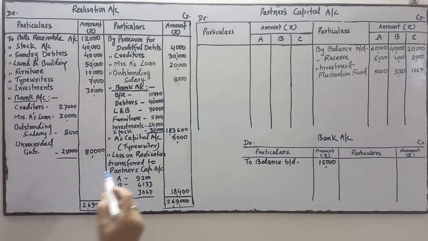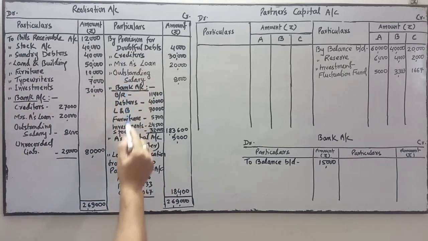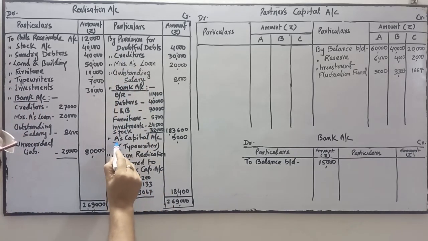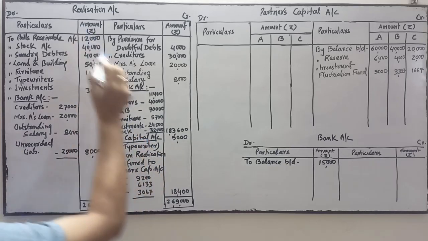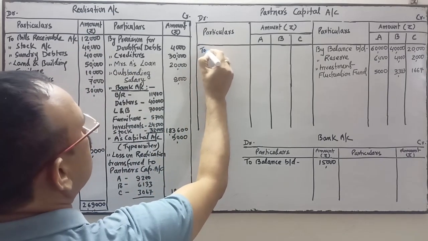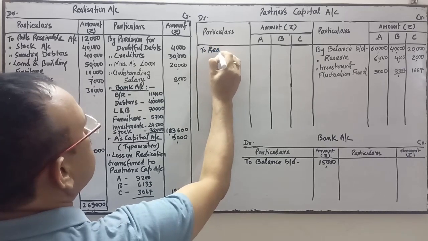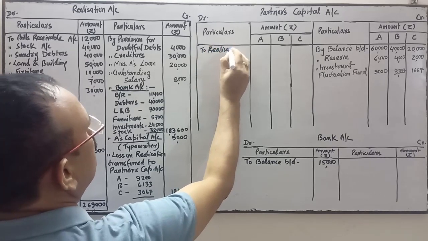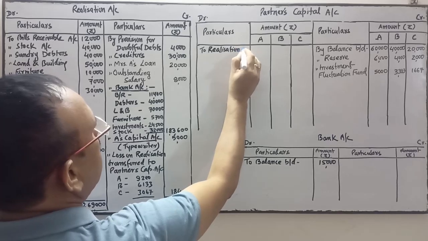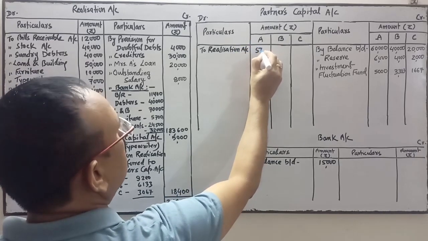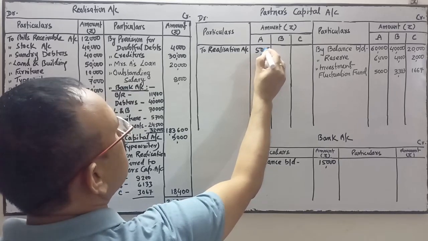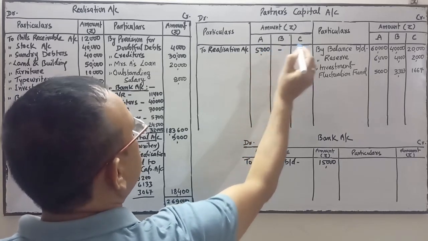In the capital account you see A's capital. So the entry is A's capital account debit to realization account. So on this side you will write to realization account, amount is 5,000.